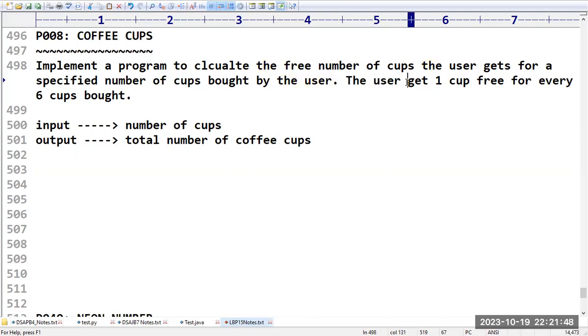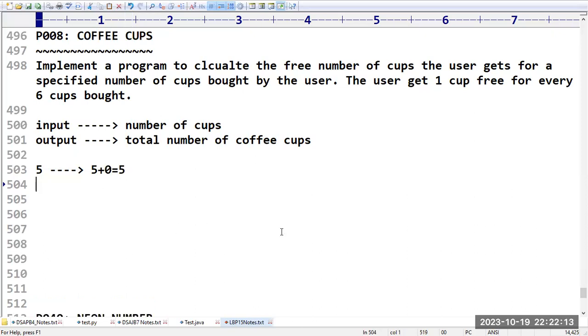The user is going to get 1 cup extra, that is, 1 cup free for every 6 cups bought. That means if you purchase 5 cups, what is the output? How many total cups will you get? 5 cups only, there are no free cups. Why? Because the number of cups you purchased is only 5.